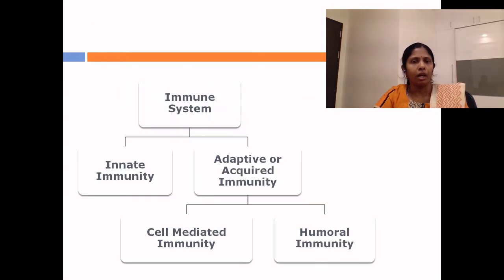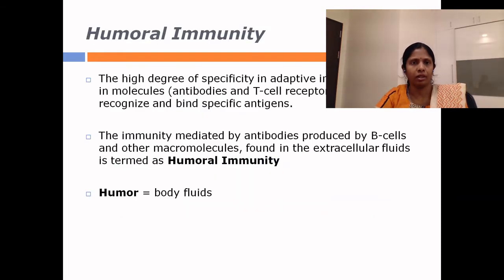To refresh, the immune system is majorly classified into innate immunity and adaptive or acquired immunity. Innate immunity is the non-specific component of the immune system, whereas adaptive immunity is the specific component. This adaptive immunity is broadly based on two mechanisms, namely cell-mediated immunity and humoral immunity.